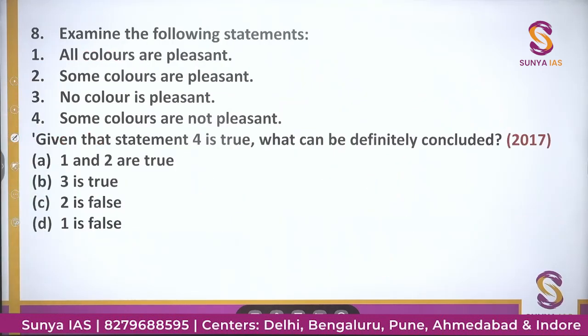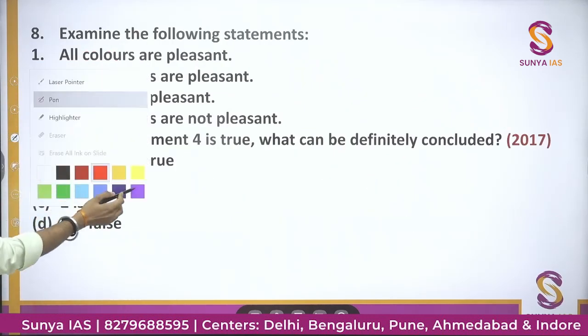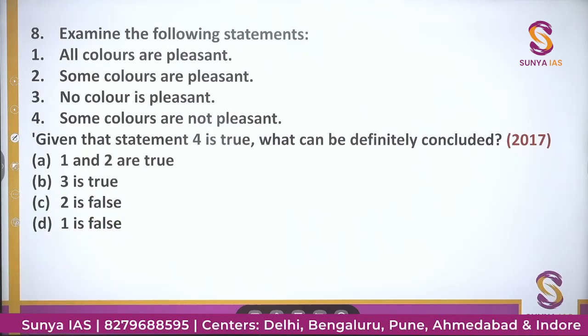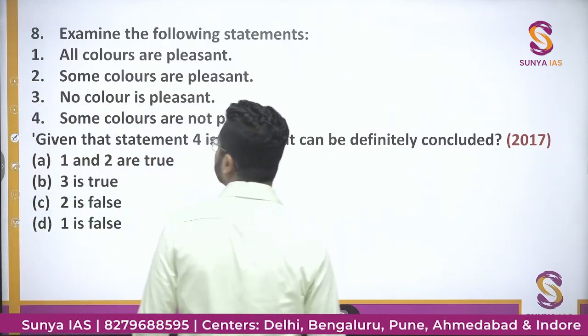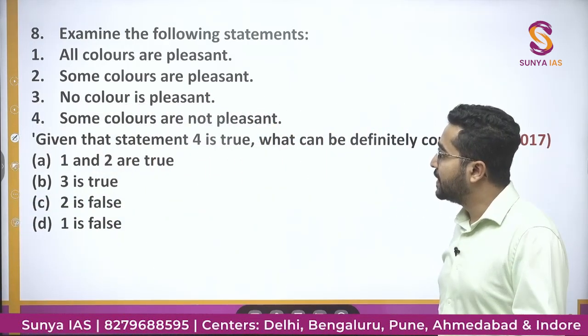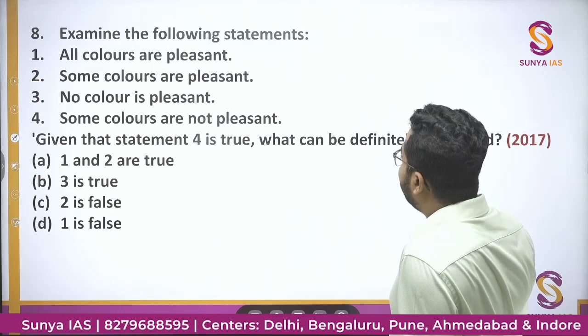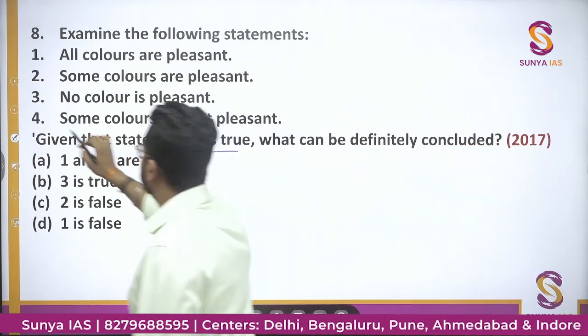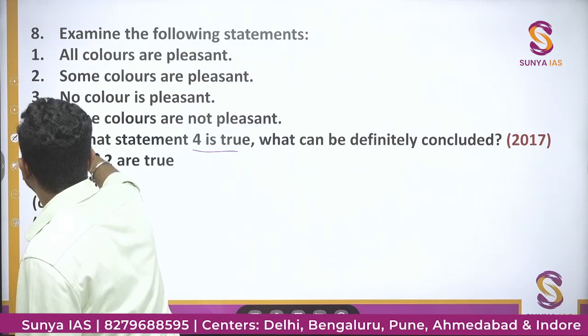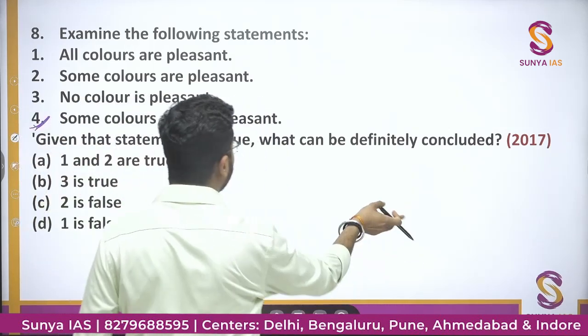Okay, this question was asked in the year 2017. Examine the following statements. All colors are pleasant, some colors are pleasant, no color is pleasant, some colors are not pleasant. Given that statement 4 is true, this is given. What can be definitely concluded?